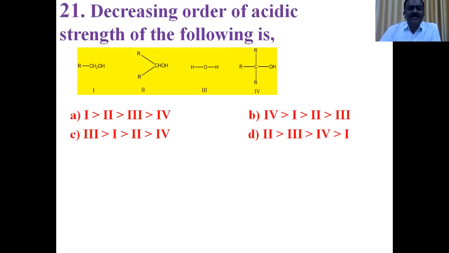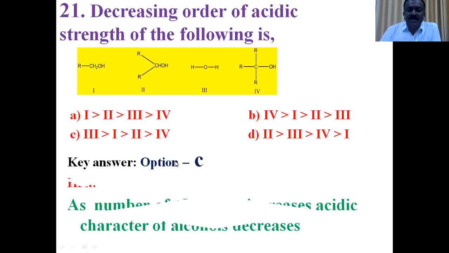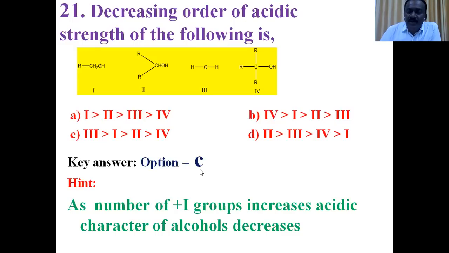Decreasing order of acidic strength of the following is. Just observe the compounds given. The third compound is water, the remaining are alcohols. What type of alcohols are given? The first one is a primary alcohol, the second one a 2-degree alcohol, the third one a 3-degree alcohol. Compare the acidic strength of the given compounds.